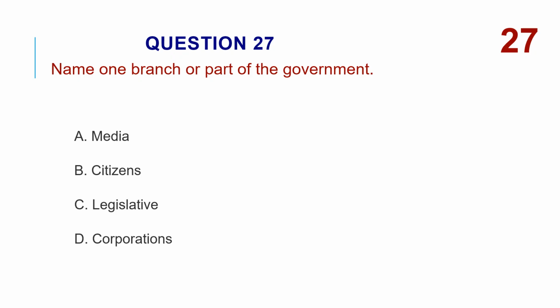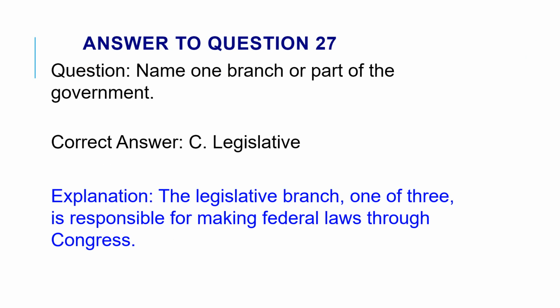Name one branch or part of the government. A. Media. B. Citizens. C. Legislative. D. Corporations. The correct answer is C. Legislative. The legislative branch, one of 3, is responsible for making federal laws through Congress.